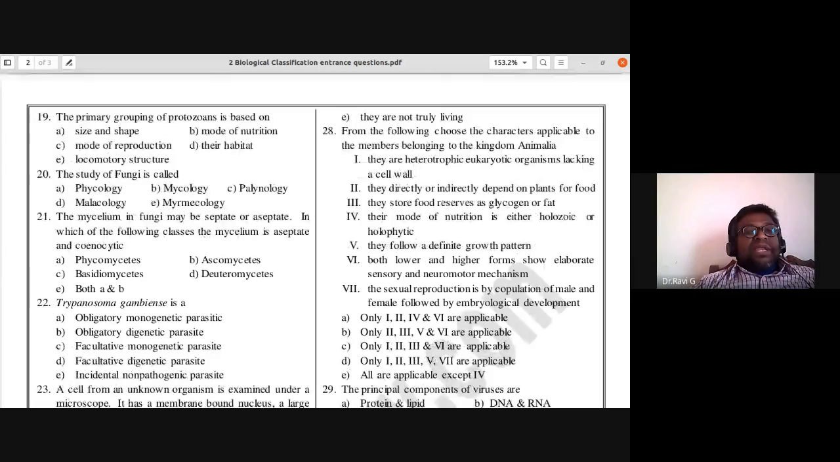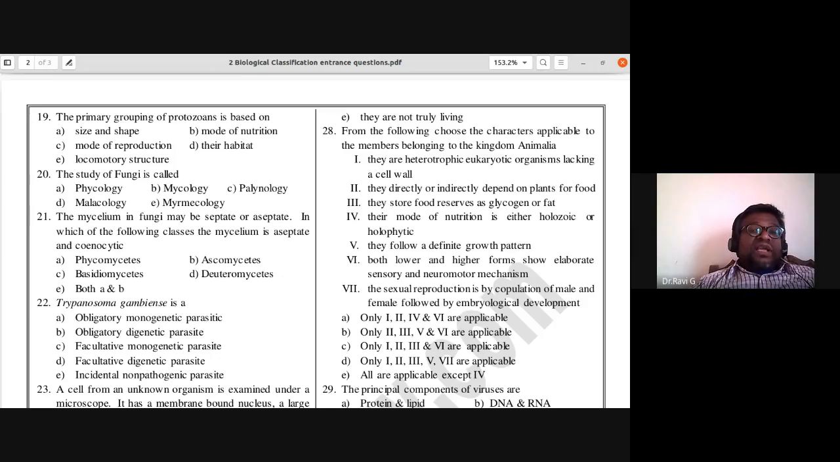19th one, the primary grouping of protozoans is based on size and shape, mode of nutrition, mode of reproduction, their habitat, locomotor structure. The primary grouping of protozoans is based on locomotor structure. Like pseudopodia, if they have them they are placed under amoeboid protozoans. If they have cilia, they are placed under ciliata. If they have flagella, they are placed under flagellata. Non-motile, they are placed under sporozoans. So primary grouping of protozoans is based on locomotor structures. 19th, E is the answer.